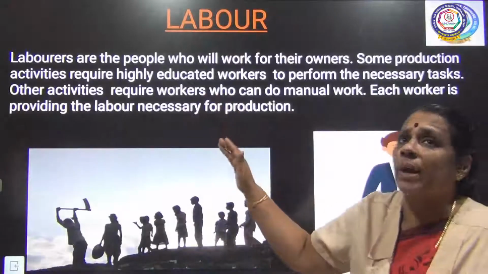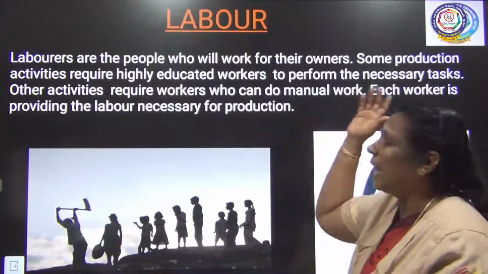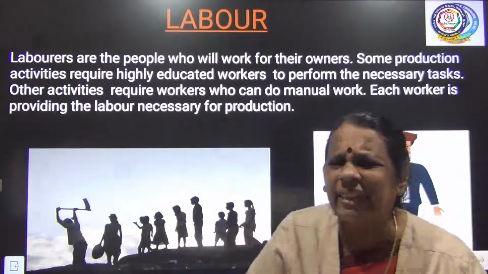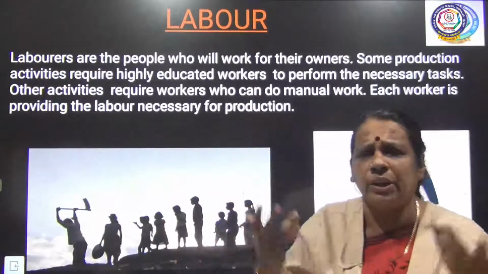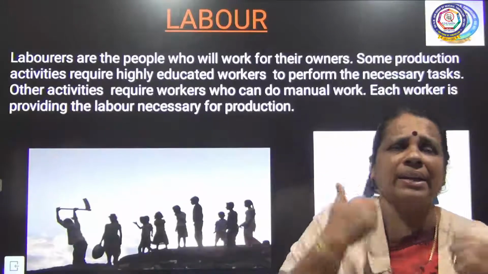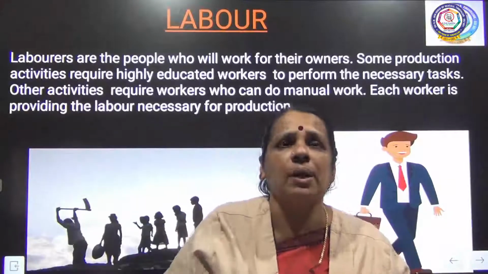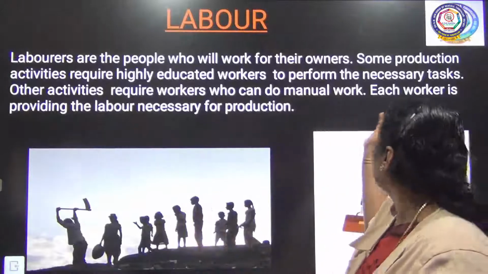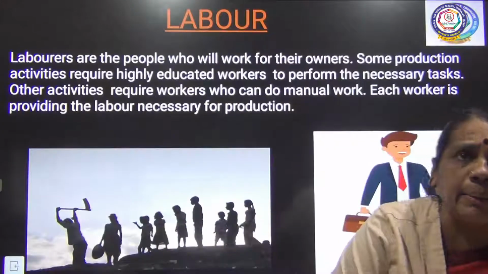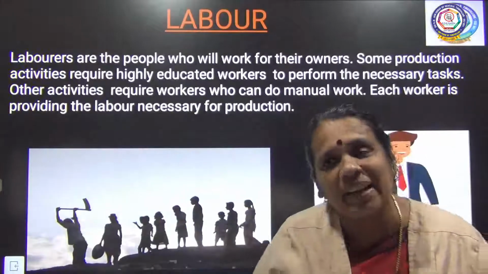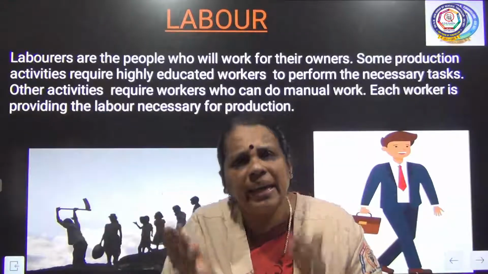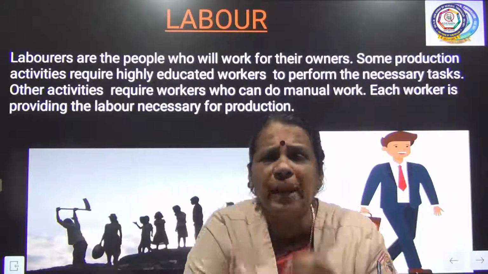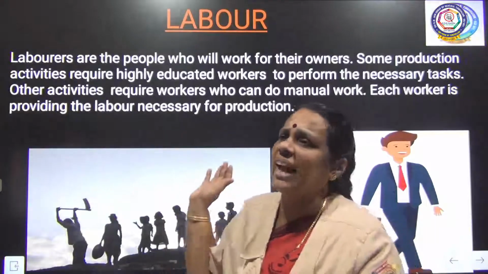Other activities require workers who can do manual work. In that particular land, we require manual laborers, and we don't need skilled laborers. For some activities, we need manual laborers also. The next point: each worker is providing the labor necessary for production. Whether it is a skilled or unskilled laborer, each is contributing something to the production activity.